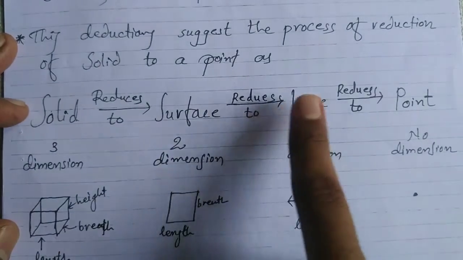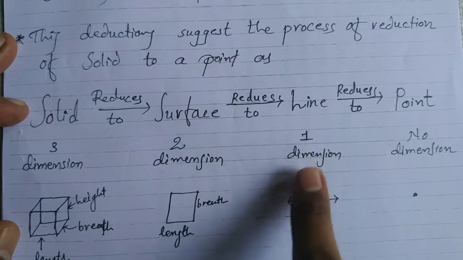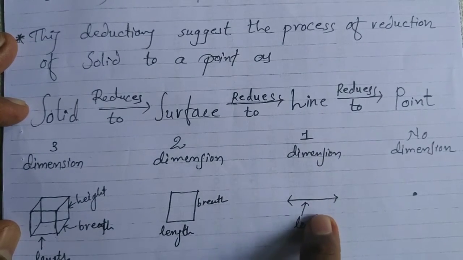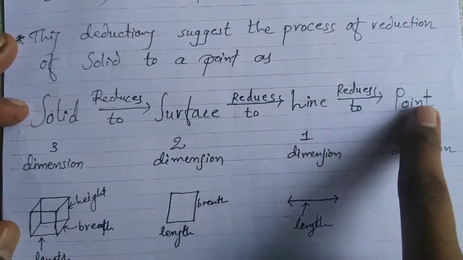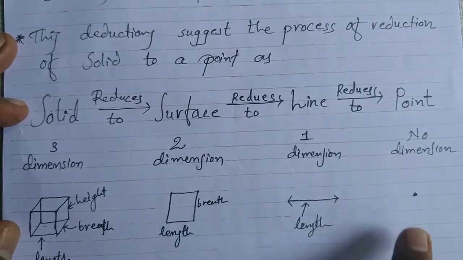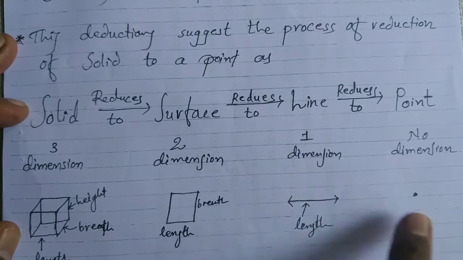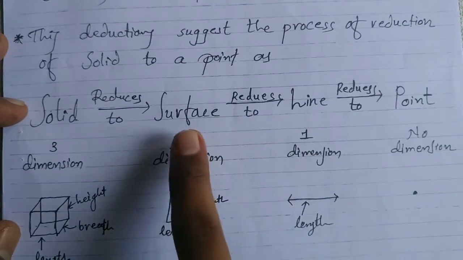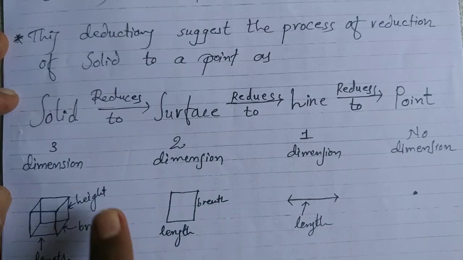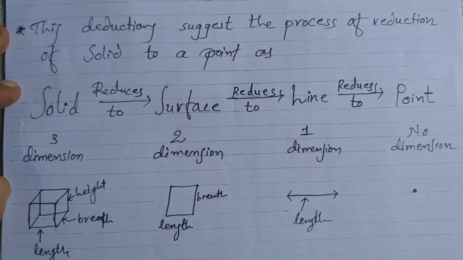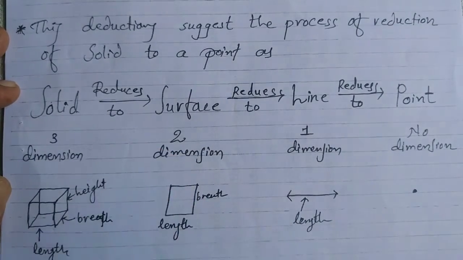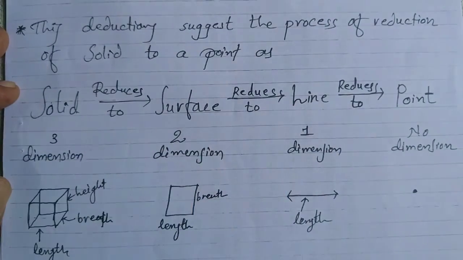Now the surface reduces to a line, which is 1-dimensional, only length. This is reduced to a point. A point has no dimension: no length, no breadth, no height. So a line has 1 dimension, a surface has 2 dimensions, and a solid has 3 dimensions. This is Euclid's approach in geometry.